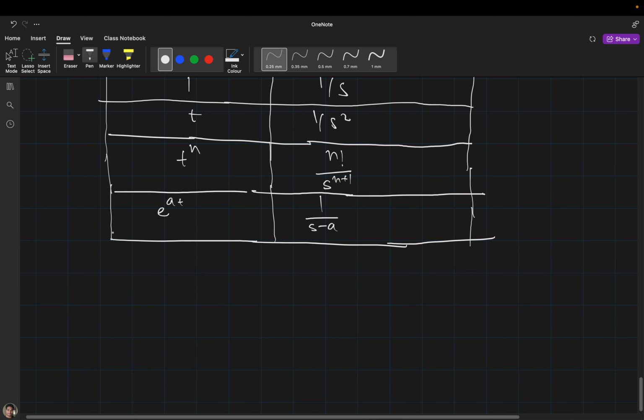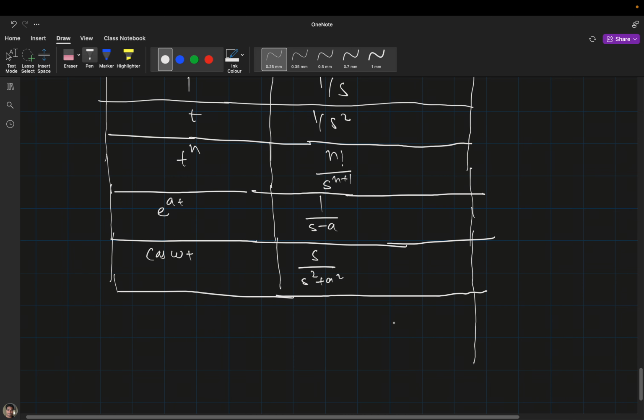For cos omega t, it is s divided by s square plus omega square. For sin omega t, it will be omega divided by s square plus omega square.